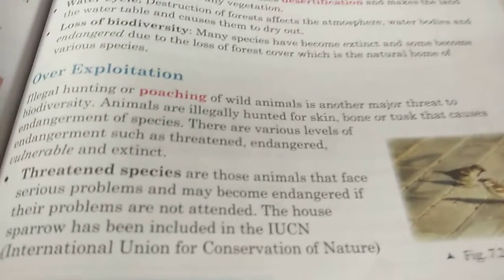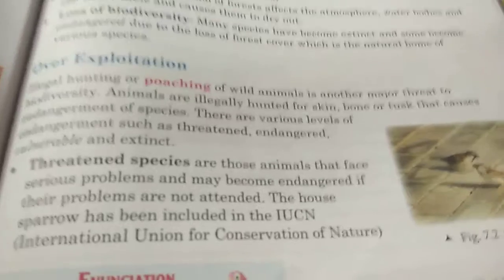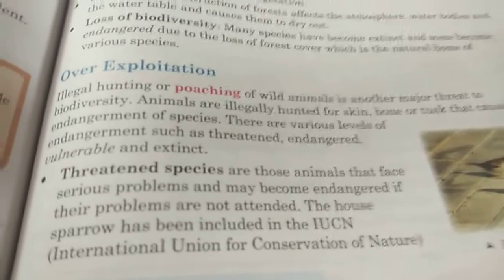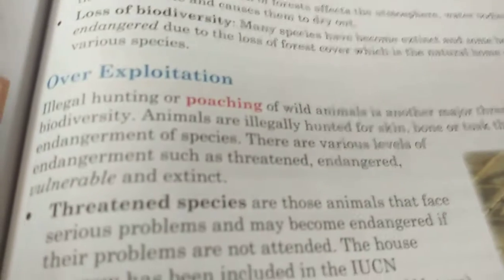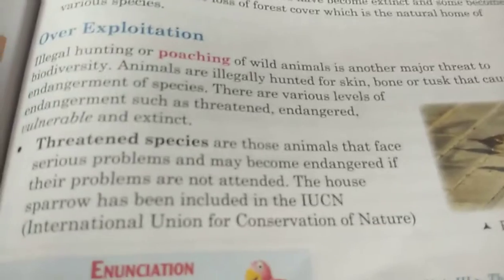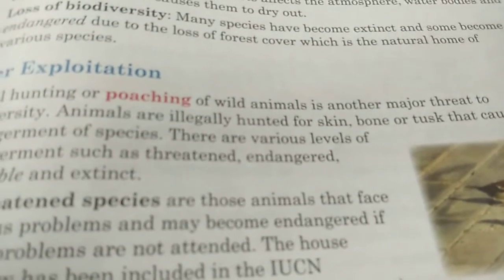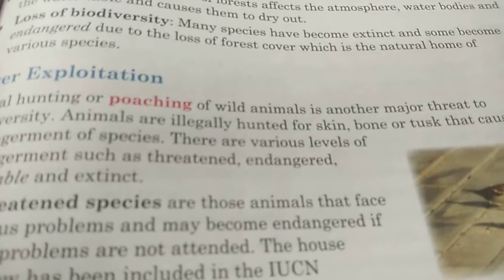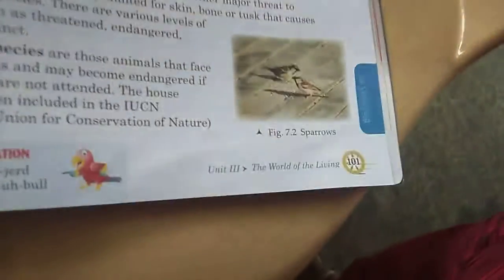Like that, the animals which are found in less number, we cannot hunt them, the government will not give permission. If people hunt without government permission, it is called illegal hunting. That is also one of the main reasons for this biodiversity issue. This illegal hunting will lead to some problems. The animals which are in problem are divided into a few groups based on some characteristics. We will see that in the next paragraphs. Now you come to the next paragraph, see the book.